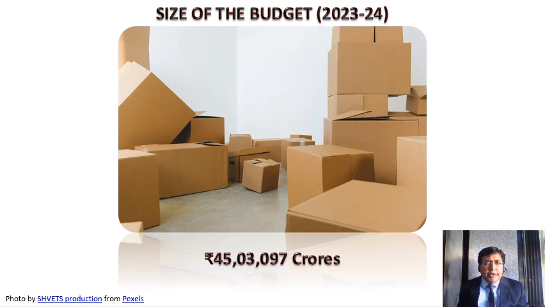Now, when you read the documents related to the budget, you may even come across the term size of the budget. Let us understand that the budget follows the concept of the double entry bookkeeping system. It means if each and every transaction is recorded properly, the total of receipts will be equal to the total of expenditure. The size of the budget for the financial year 2023-24 was 45 lakh 3,097 crores. Definitely, it's a huge amount because it's related with the entire economy.